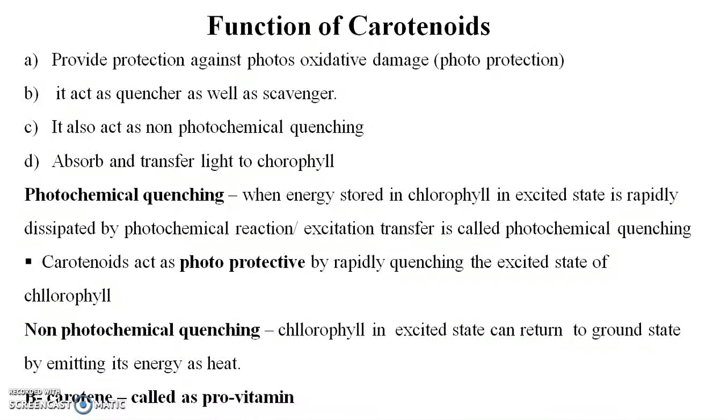Fourth, it absorbs and transfers light to chlorophyll. First is photochemical quenching. It is when the energy stored in chlorophyll in the excited state is rapidly dissipated by a photochemical reaction or excitation transfer.